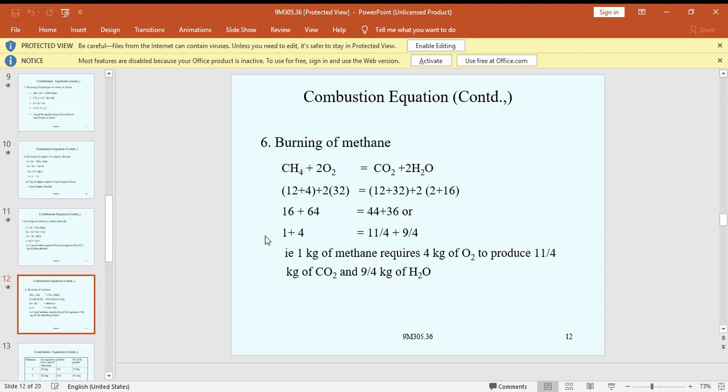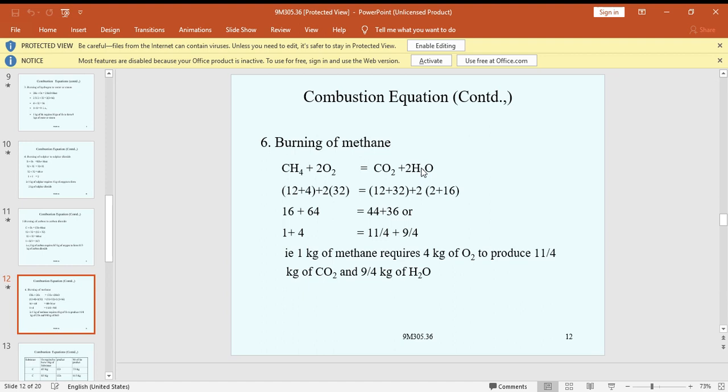We go to the burning of methane. Burning of methane: CH4 plus 2O2 equal to CO2 plus 2H2O. Here carbon is one, and H4 is 4, 2H2, with 4 O2.